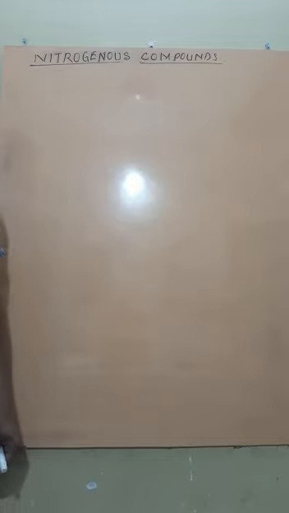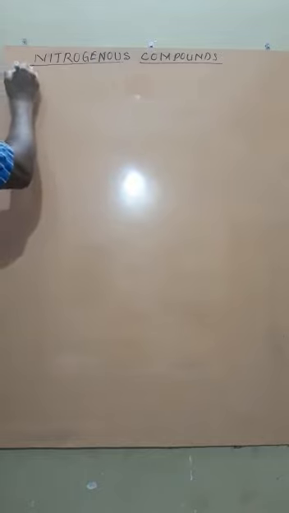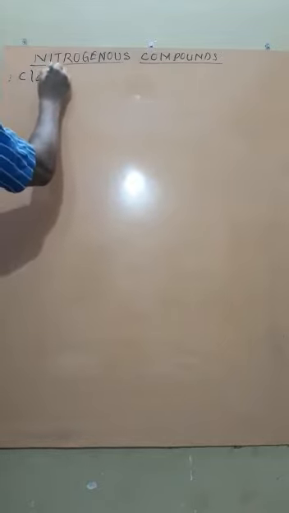Also many of these compounds are highly dangerous, like explosive compounds: nitrobenzene, trinitrobenzene or trinitrotoluene, such compounds like TNT. So I am starting very first with classification.